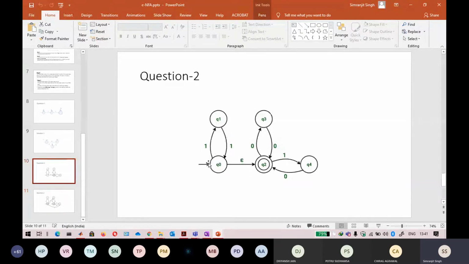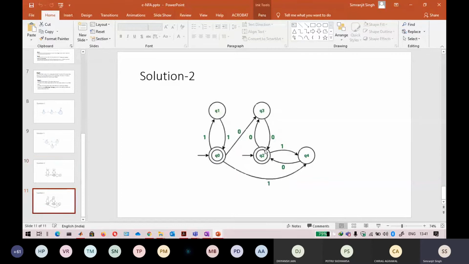So Q0 is the starting state here. The arrow on Q2 is not there, so keep that in mind and just delete this in the solution. Okay, so I think you got it. If you have any doubt regarding that, you can ask.